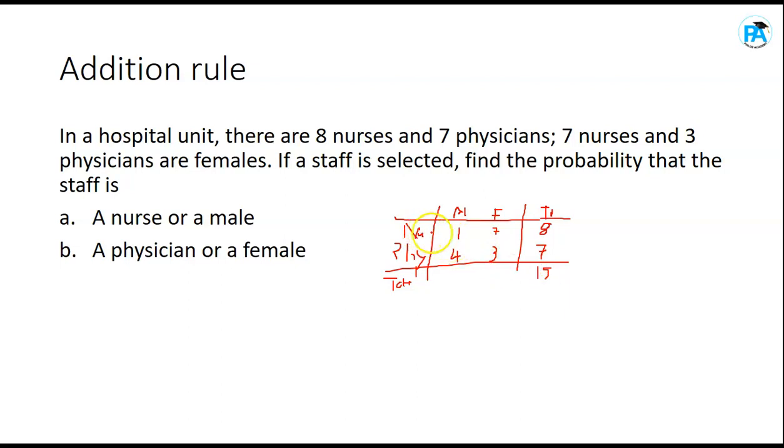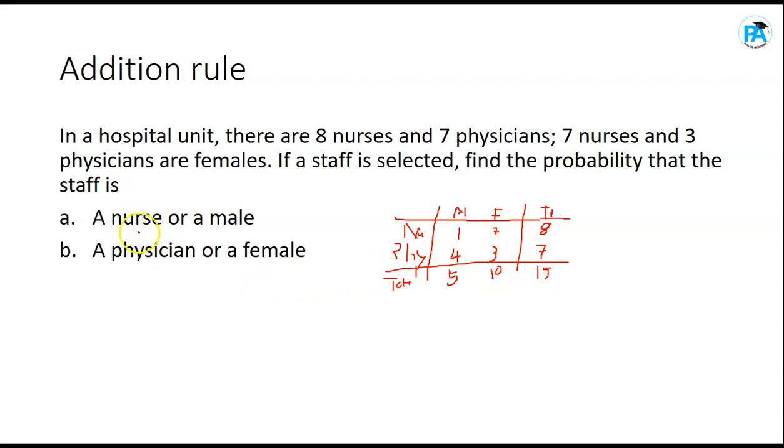Then the reason I wrote this total is that we can also find the total number of male and the total number of female, irrespective of whether you are a nurse or a physician. Total number of male in general is 5, irrespective of your occupation, irrespective of your position. Total number of female is what? 10. Do you get it? So 5 plus 10 is also 15. Have you seen that? So you construct this simple contingency table to make your work simple.